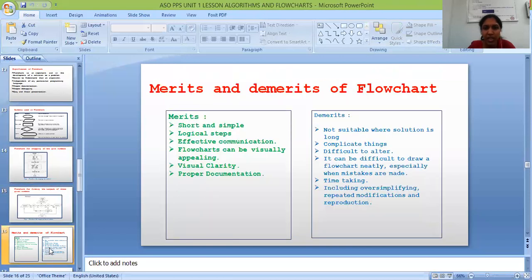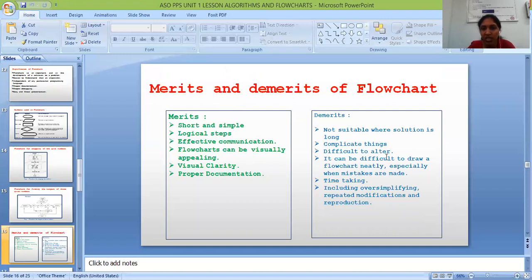Next one, merits and demerits of flowcharts. What are the merits and demerits of flowchart? First one is merits. It is short and simple. Next, logical steps, effective communication. Flowcharts can be visually appealing, visual clarity, proper documentation. These are the merits of flowchart.